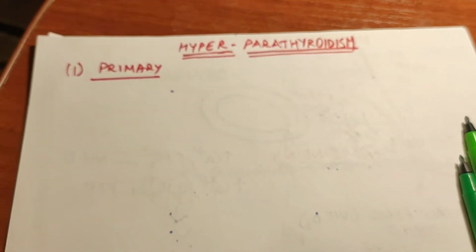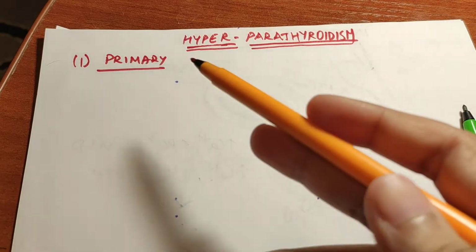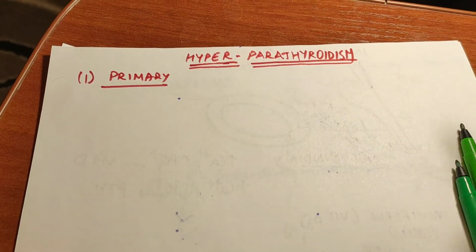Now we'll discuss hyperparathyroidism. Hyper means more, and parathyroidism means parathyroid hormone is secreted more. So firstly we'll talk about primary hyperparathyroidism.